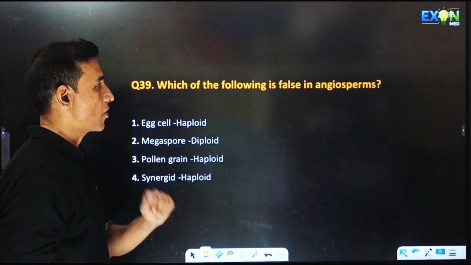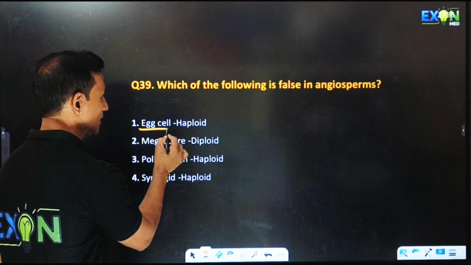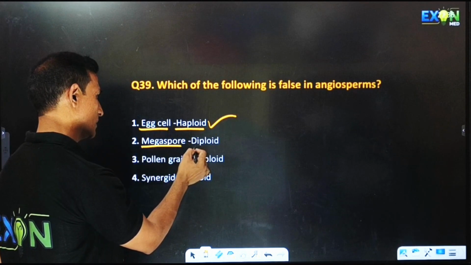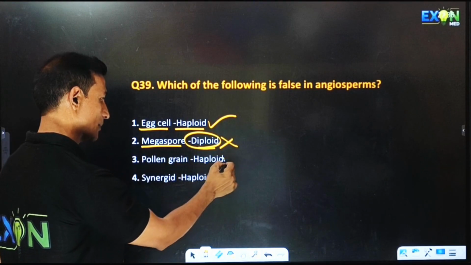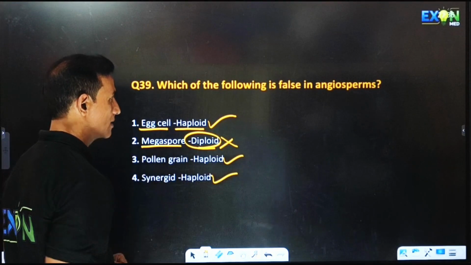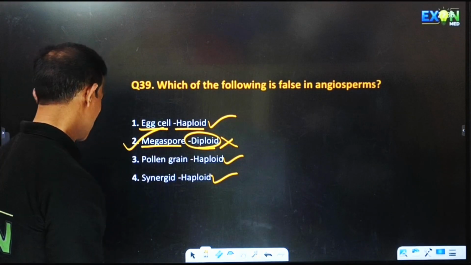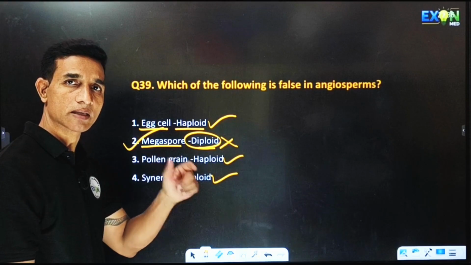Which of the following is false in angiosperms? The egg cell is haploid, it is correct. Megaspore is not diploid. Pollen grain is haploid, right? Synergid is haploid, right? Hence they have asked false, so the correct option is the second one. Megaspore is haploid because the megaspore mother cell is diploid.